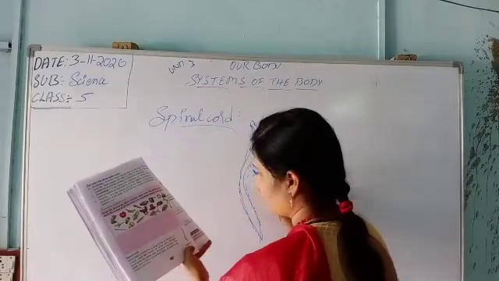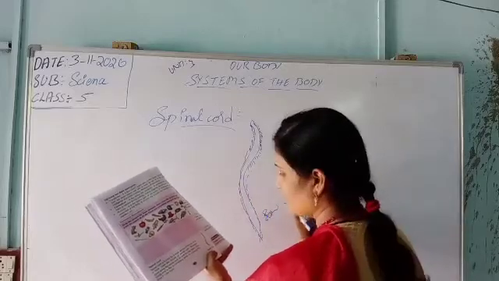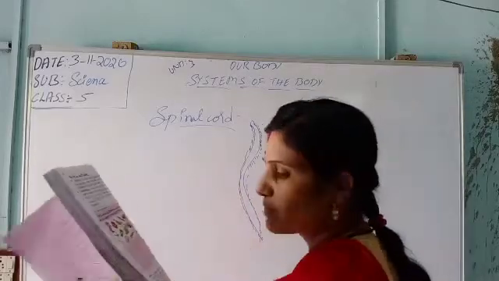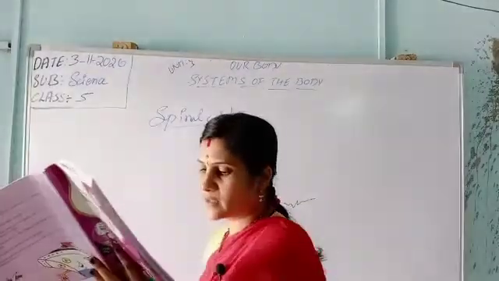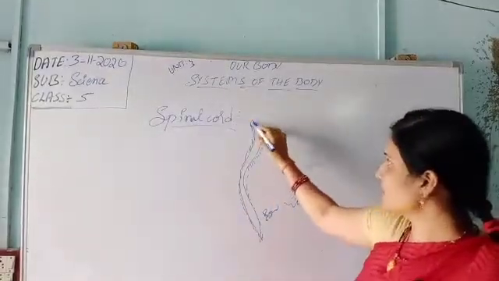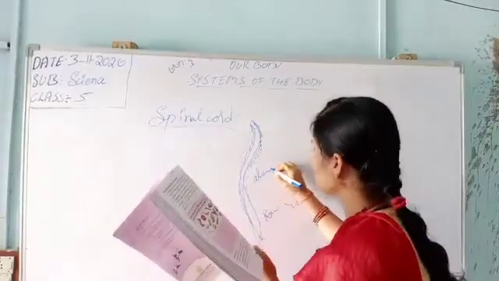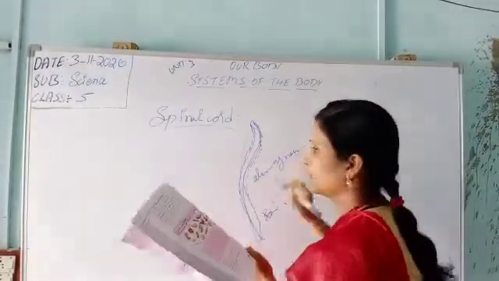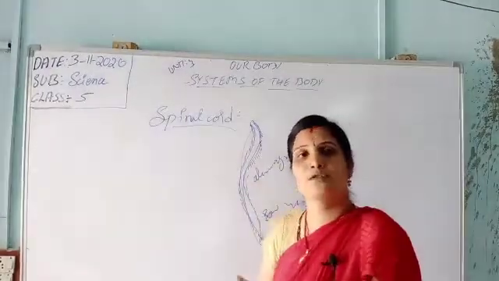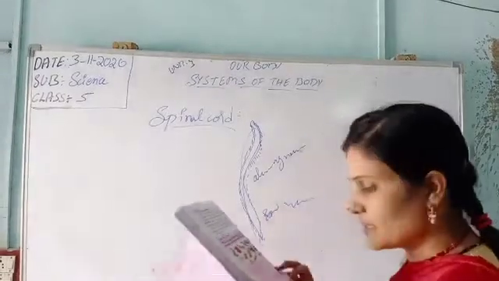So this is the spinal cord that I have drawn here. The spinal cord is formed by a large group of nerves. It is a thick cord.